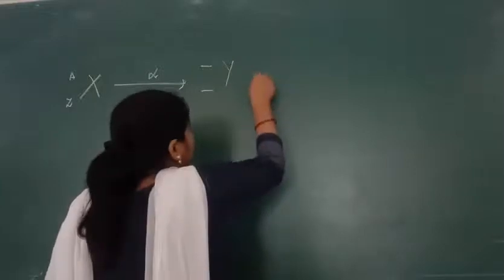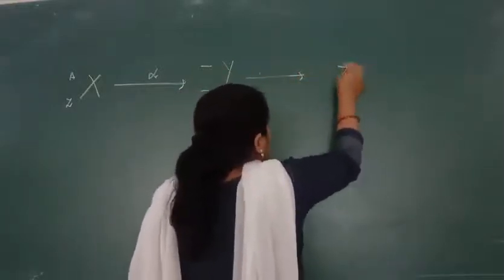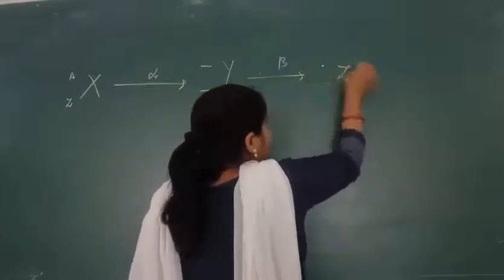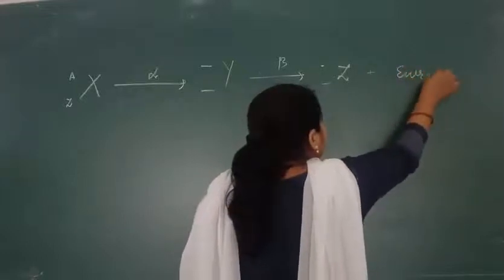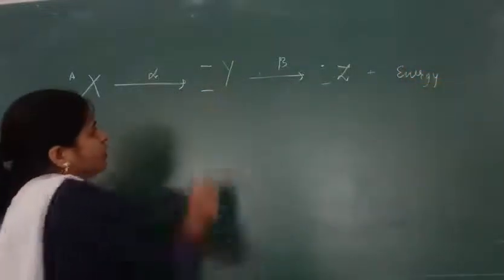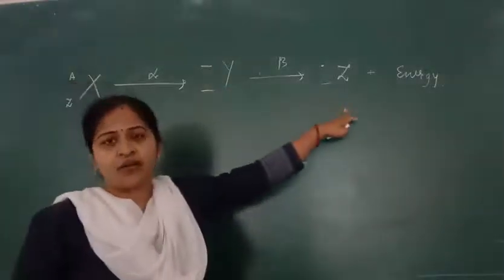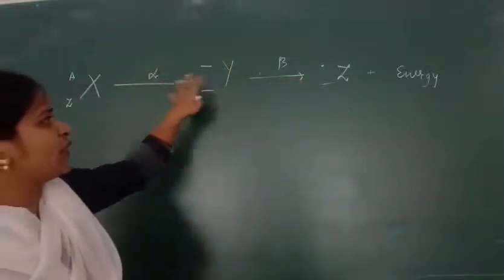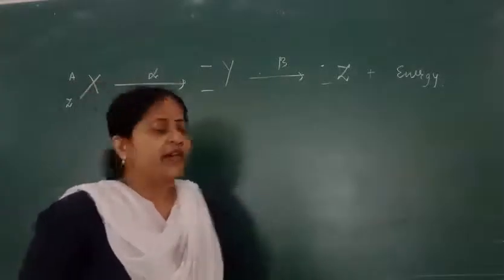Then, secondly, it gives a beta particle with energy. Find what new daughter nuclei we get when the alpha particle and then the beta particle come out.